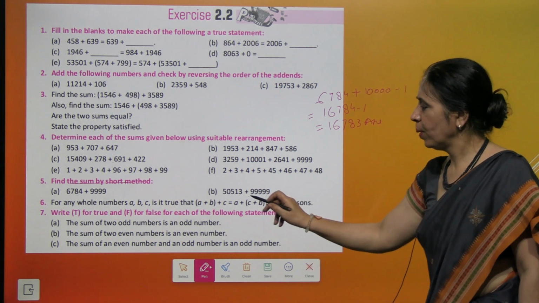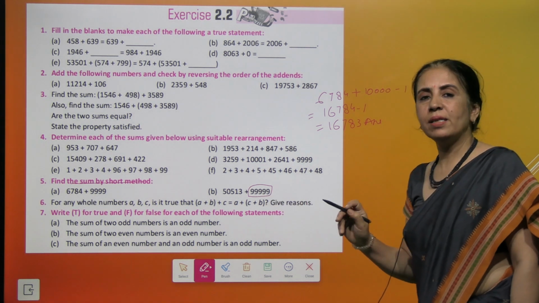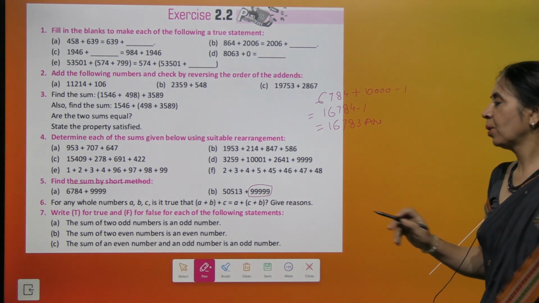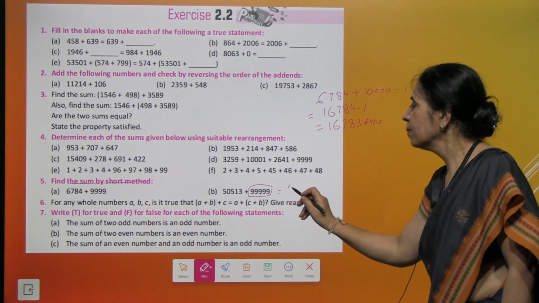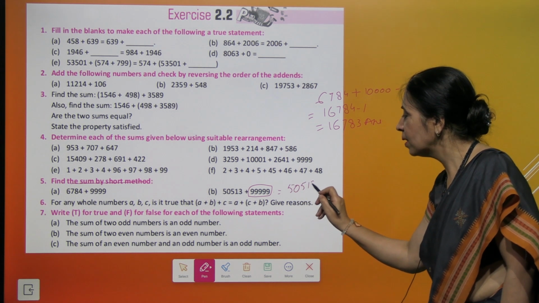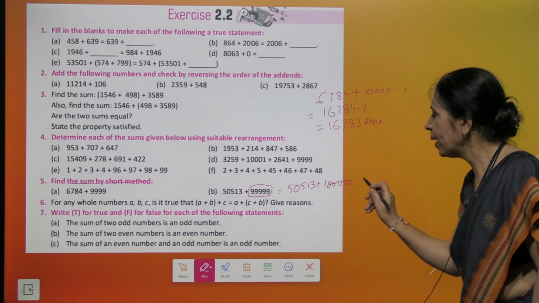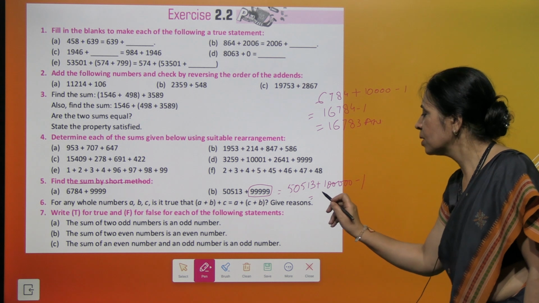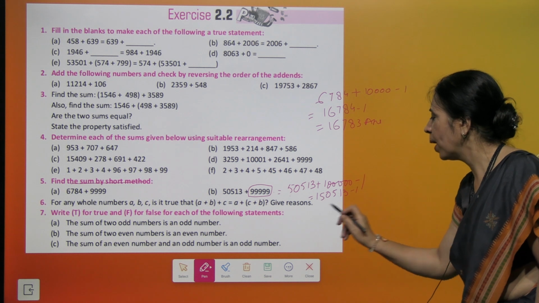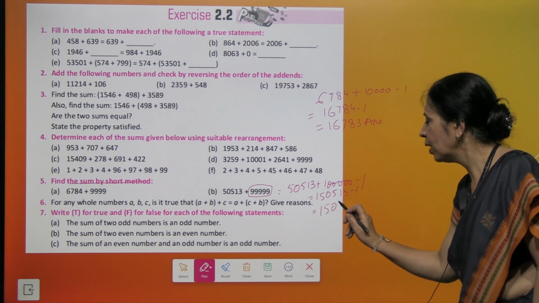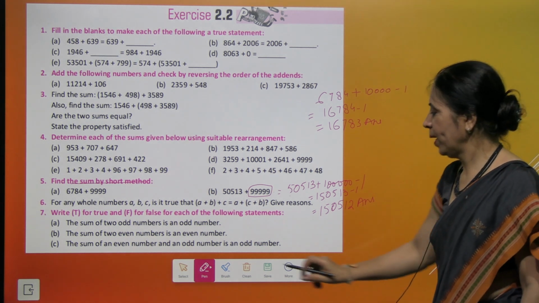Here, you are going to do the same thing. This is 99,999. So instead of 99,999, we are going to write it as 1 lakh minus 1. So it could be written as 50,513 plus 1 lakh minus 1. So we'll add these two numbers. This becomes 1 lakh 50,513 minus 1, which comes out as 1 lakh 50,512. Understood? This is how we get the answer.